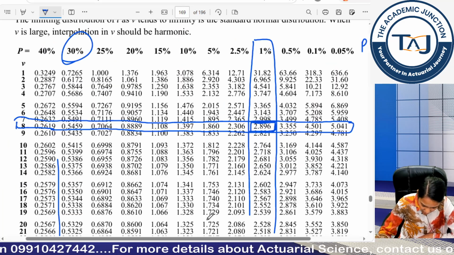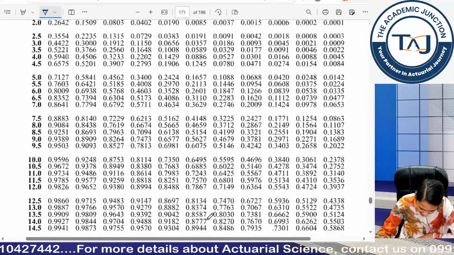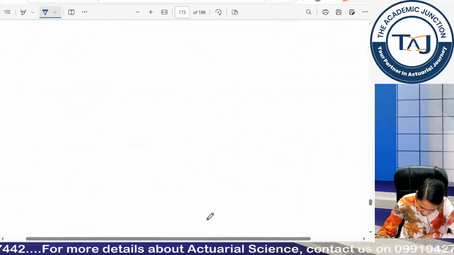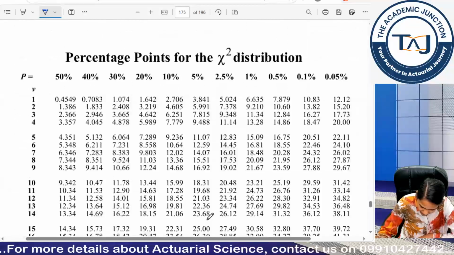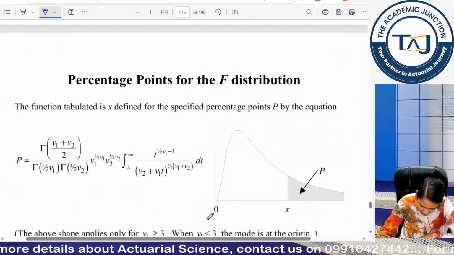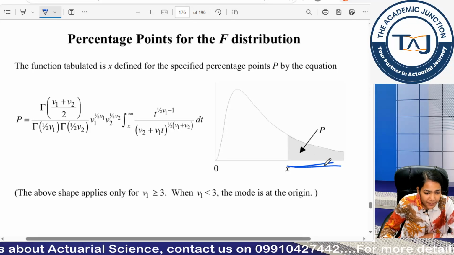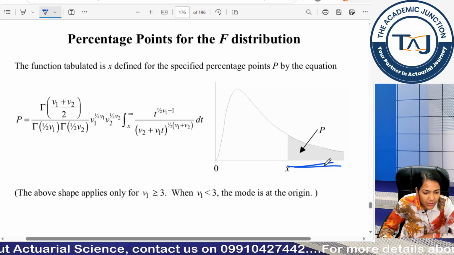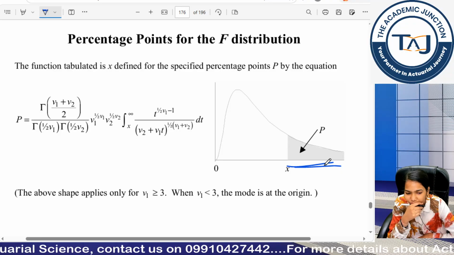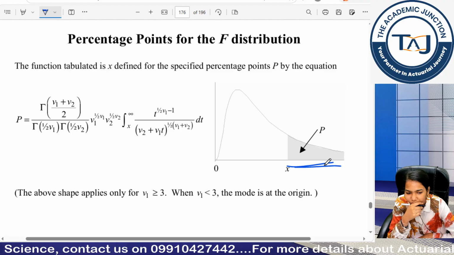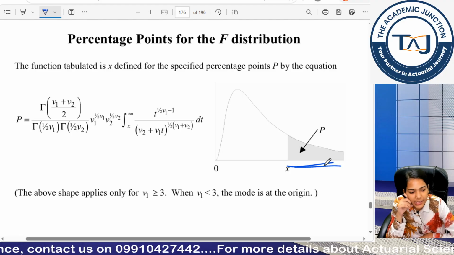Now, let us see how my table book values look like for my F distribution. So, now tell me which type of value I have been given, less than value or greater than value? Less than or greater than value?